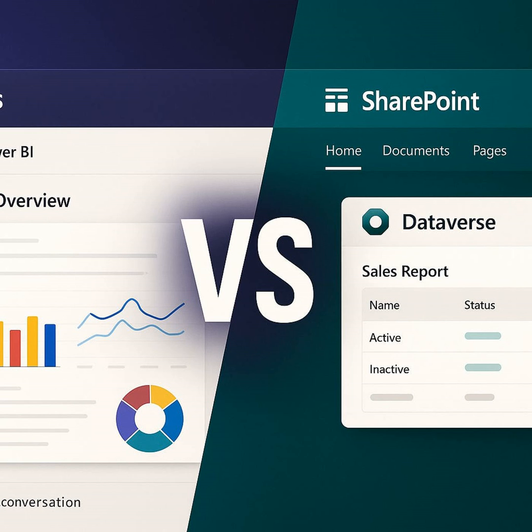Ever wondered why your Dynamics 365 dashboards behave differently in Teams compared to SharePoint? If your field teams and execs keep asking for just one place to see all the data, you're not alone. Today, we're putting Power BI, Dataverse, Teams, and SharePoint head to head. Which setup actually delivers the best experience, and which one quietly causes more headaches than it solves? Stay tuned. This comparison could save you hours on your next rollout.